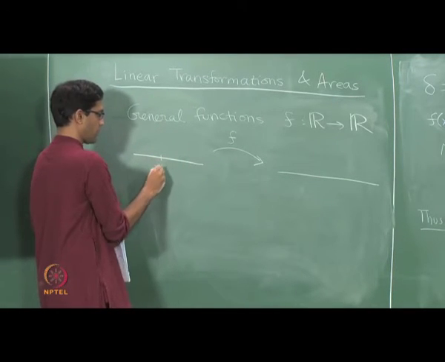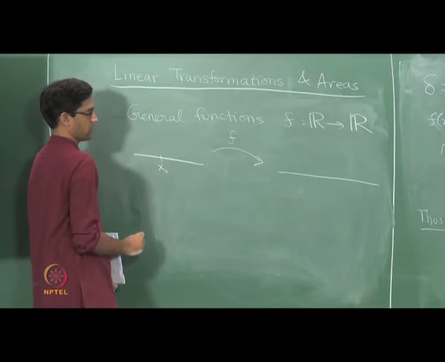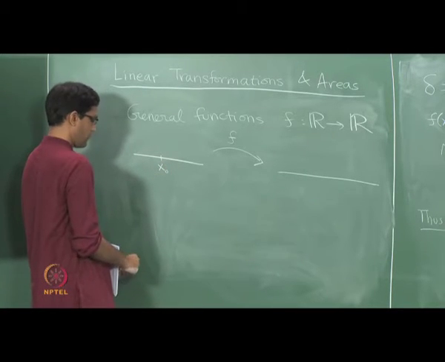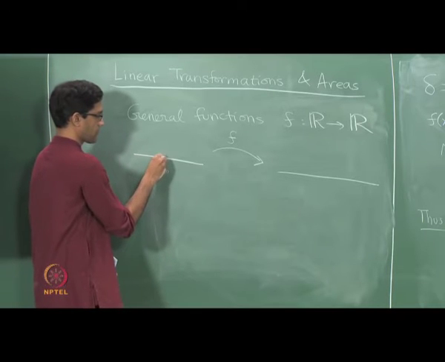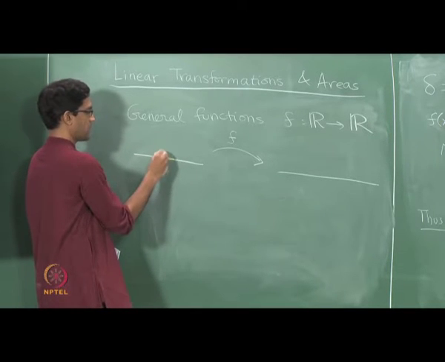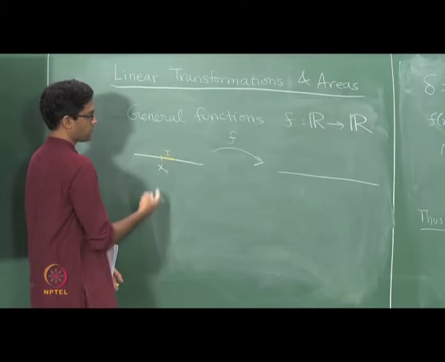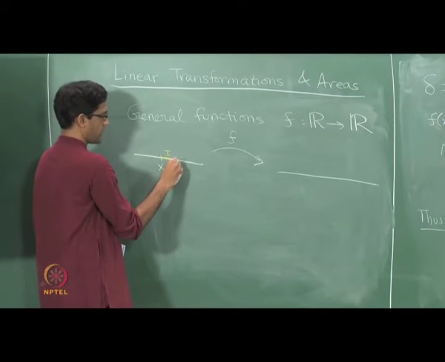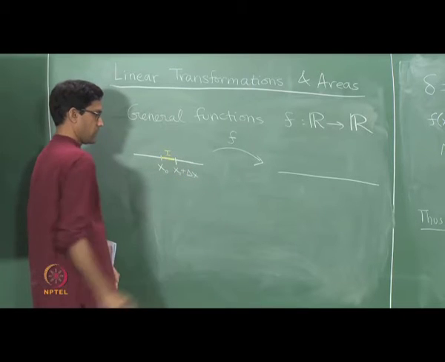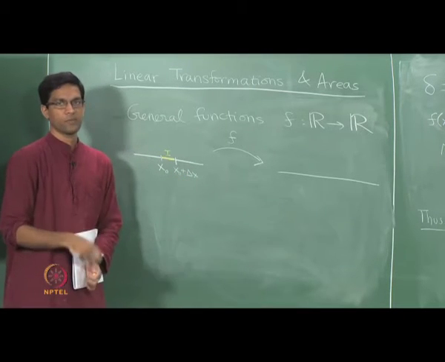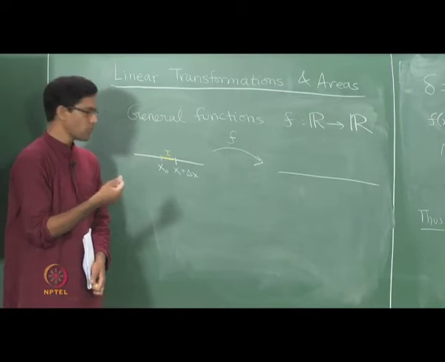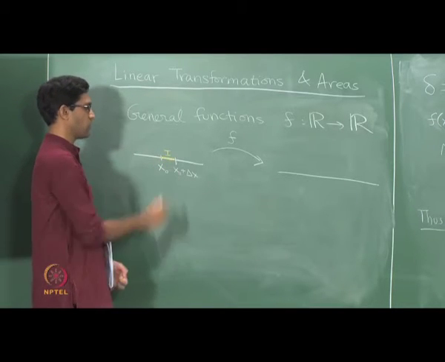What I want to do is take a point x0 on the real line and take an interval I, one of whose endpoints is x0. So I take x0 and x0 plus delta x, the other endpoint. For now delta x is just any real number, but eventually we will think of it as a very small real number, so that this is a very small interval.